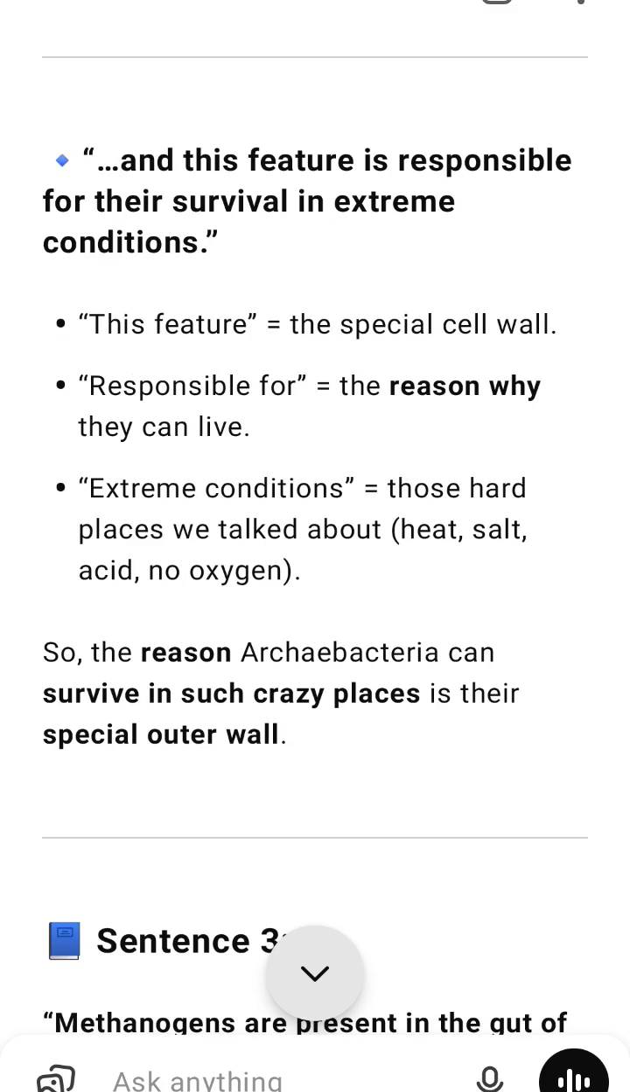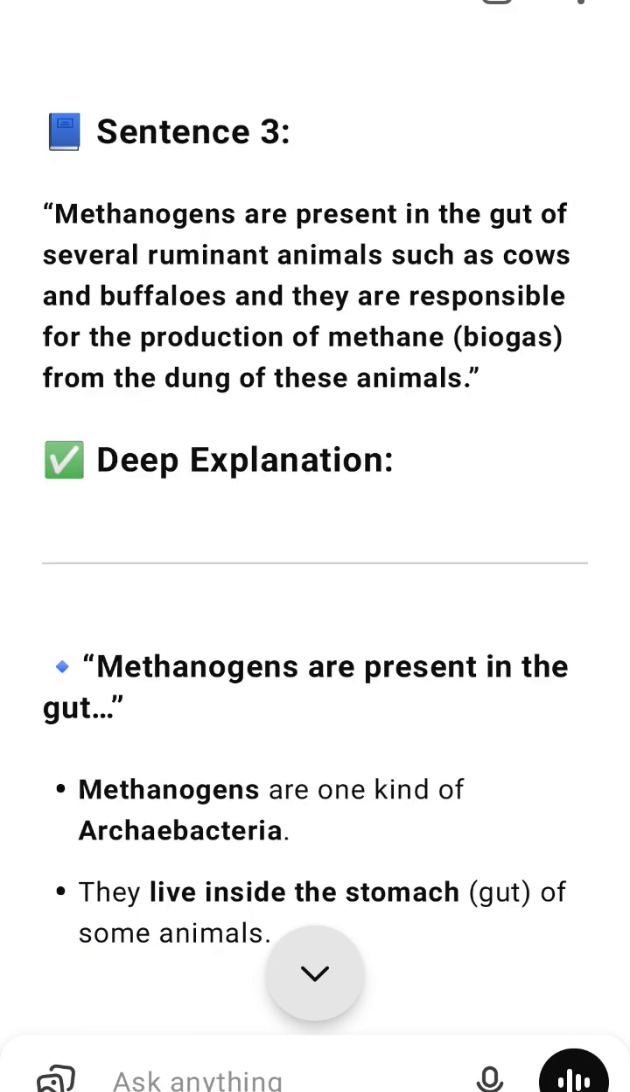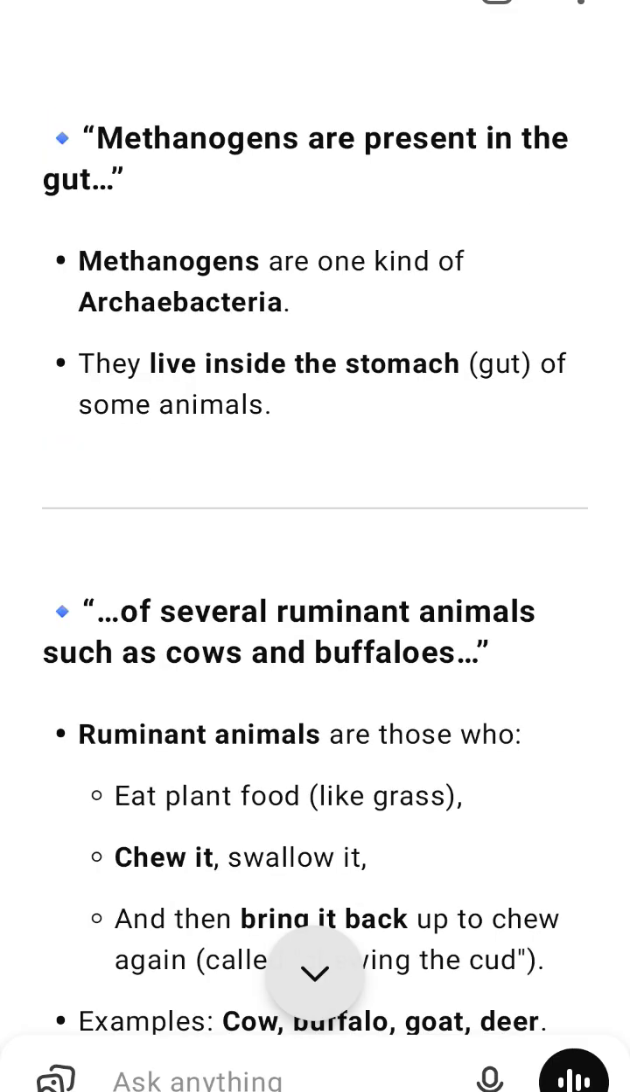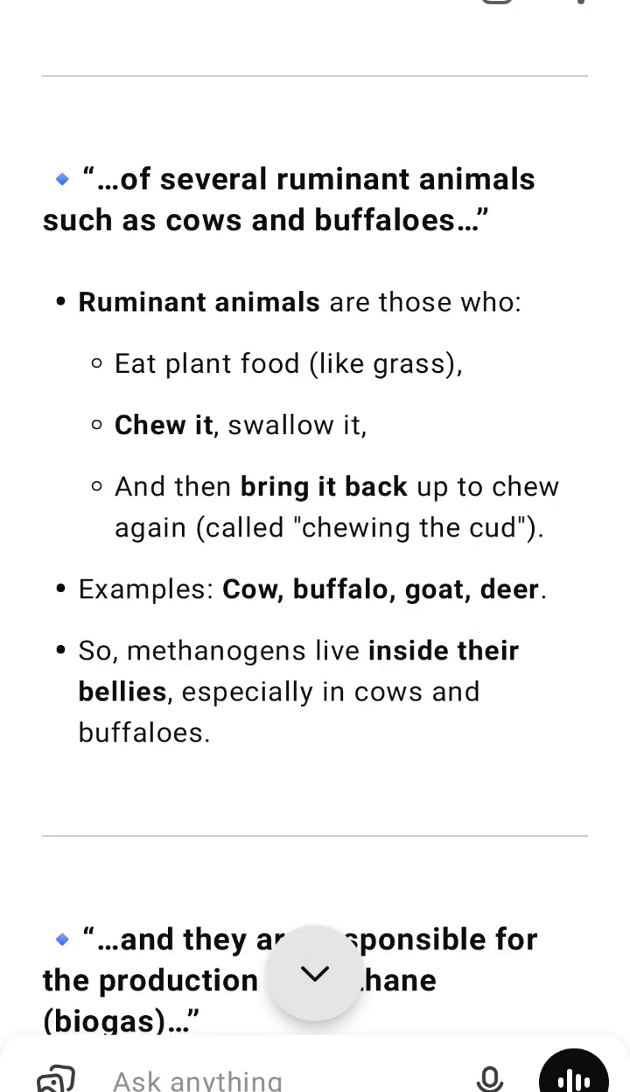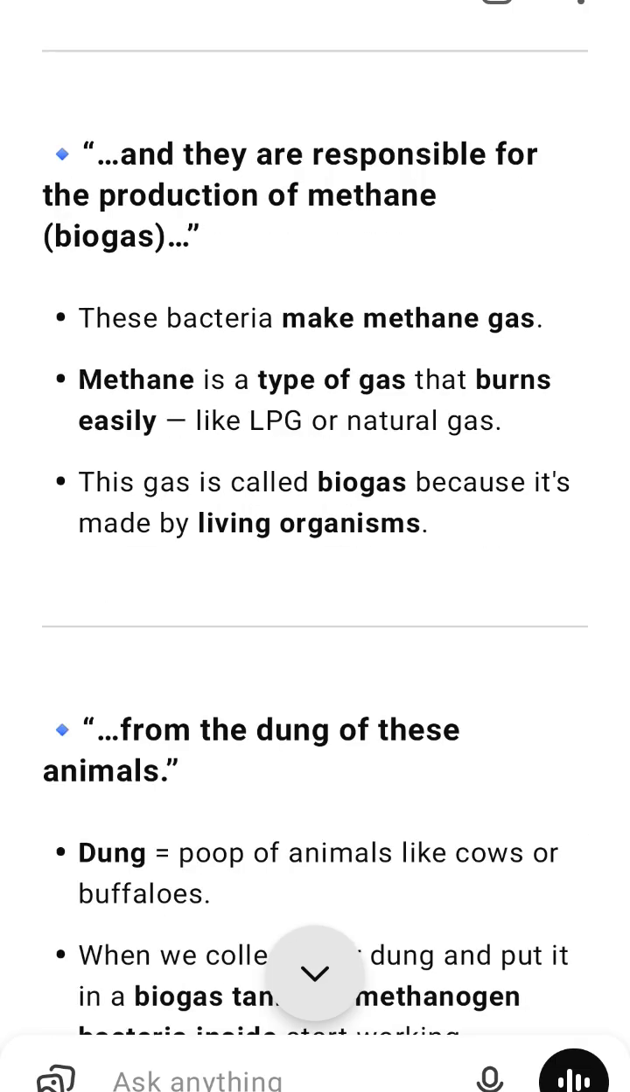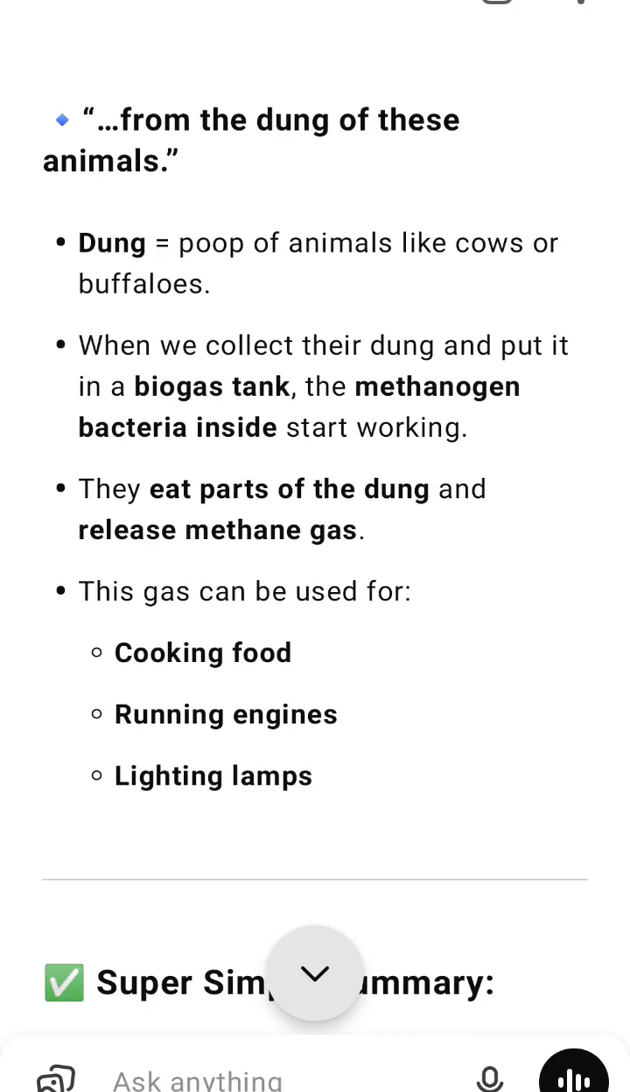The word comes from methano, methane, gen, maker. Where are methanogens found? Inside the stomachs, guts of ruminant animals like cows, buffaloes, goats, and deer. These animals eat grass, and methanogens help digest the food. The methanogens release methane gas during digestion. This is why cow dung can be used to make biogas.